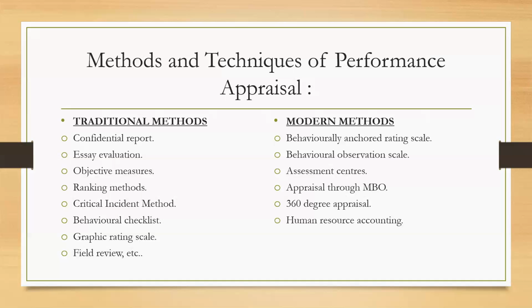So if we see that the employee follows the orders of the superior, we'll take yes. If he does not, we'll take no. Does the individual approach customers promptly? How well does he behave with the customers? How is the customer's response towards this employee? So such kind of behavioral aspects are judged by the use of this checklist.